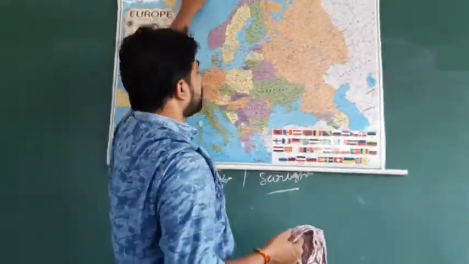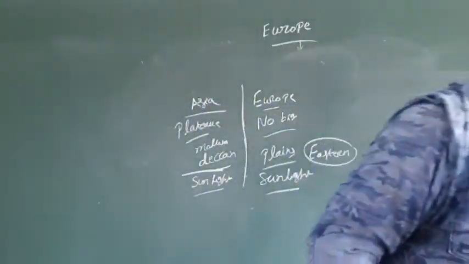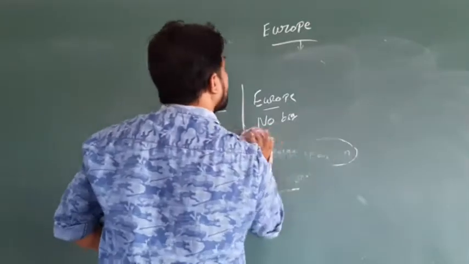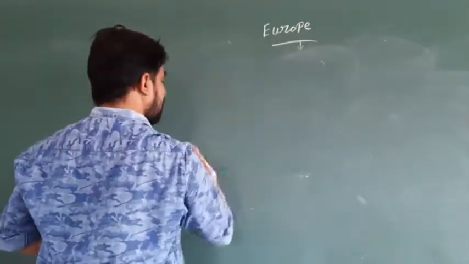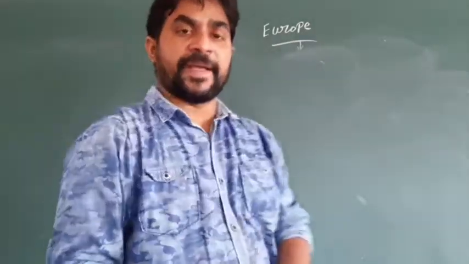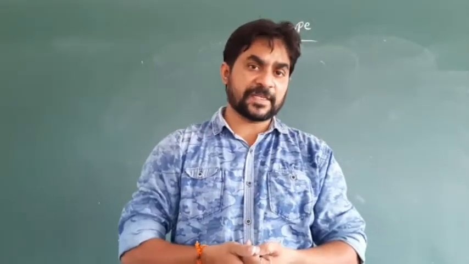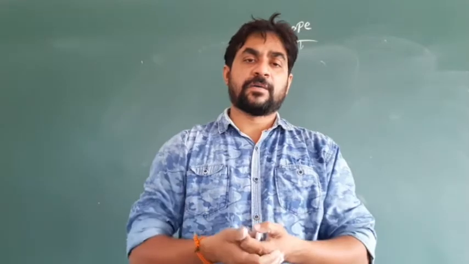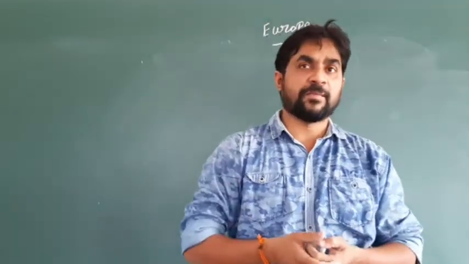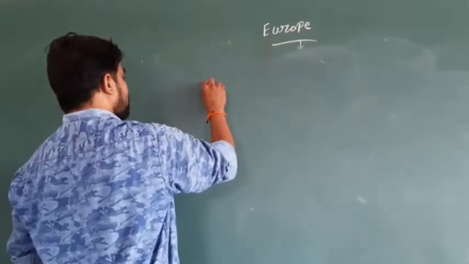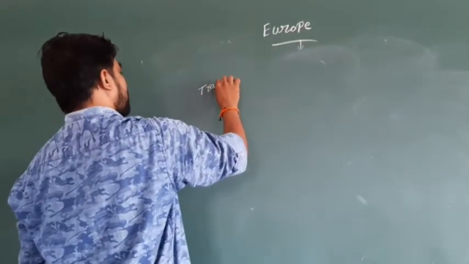Next, what is the specialty of European people? Europe is geographically different. Europe consists of mountains. The topography of Europe consists of boundaries like mountains and rivers. Because of that factor, transport is not very possible.